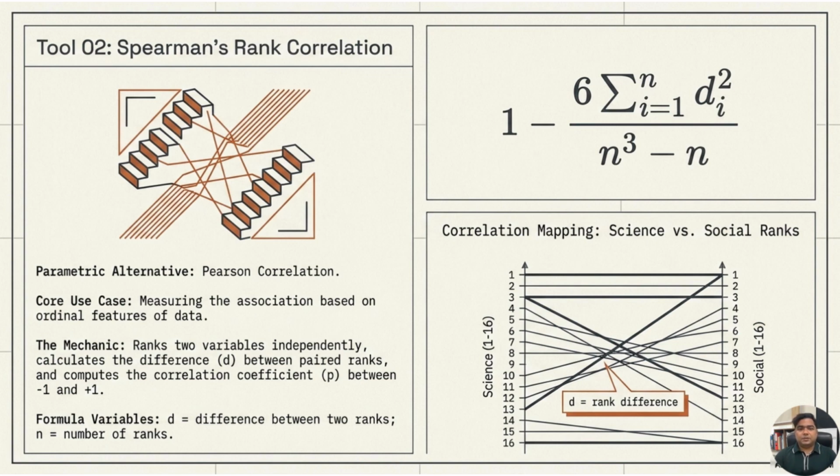The value of Spearman's rank correlation lies between -1 and +1. If rho is close to +1, it means there is a strong positive relationship. If rho is close to -1, it means there is a strong negative relationship. If rho is close to 0, it means there is little or no rank-based relationship. So Spearman's rank correlation is very useful when we are dealing with ranking systems, ordinal scores, or non-normal continuous data.